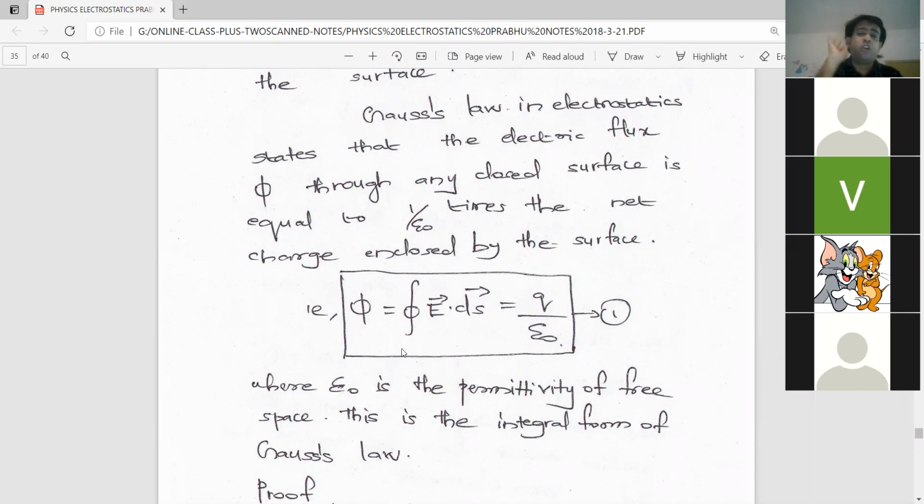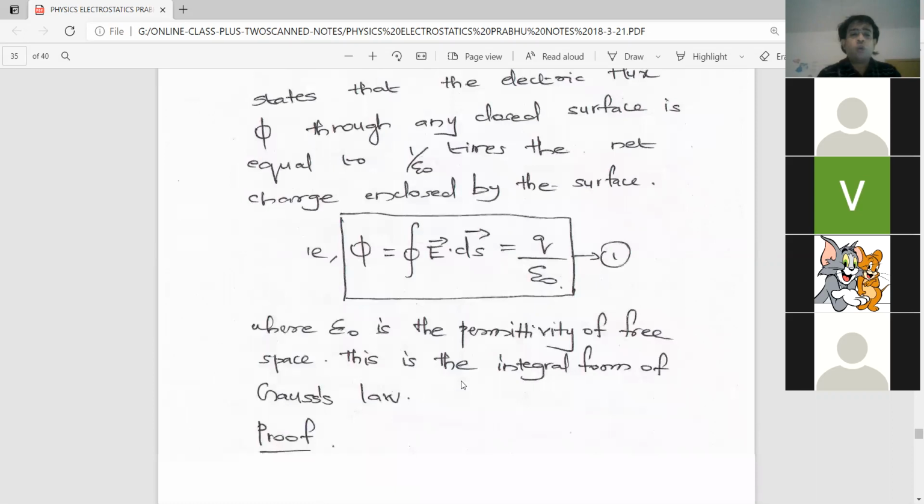So don't confuse, don't confuse. See, it is there. Please, in your notebook, make a hard copy of this, and please underline that statement also: integral form of Gauss's law. Why? Because here the Gauss's law is expressed in terms of integration. Okay, so then we have to go for the proof.